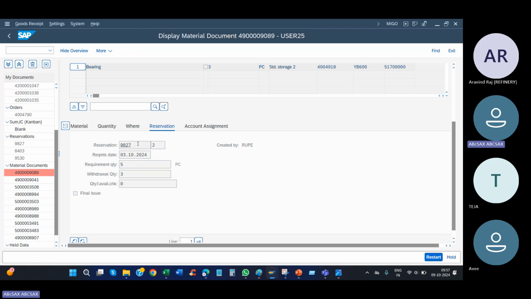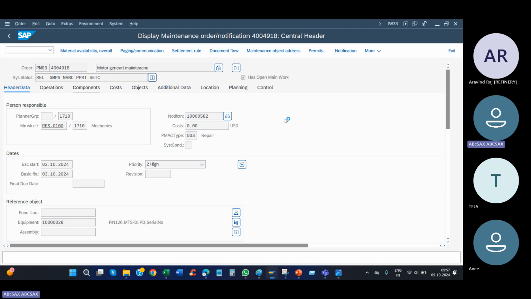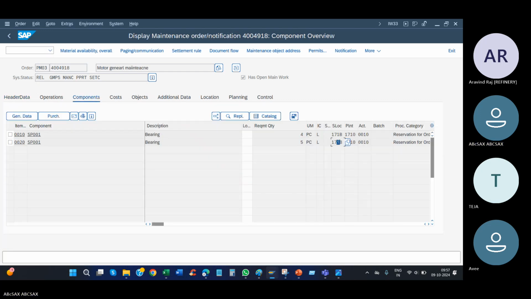In the work order, you only give the storage location from which you are consuming. Otherwise, it will ask me to enter the storage location. Are you clear? Yes.